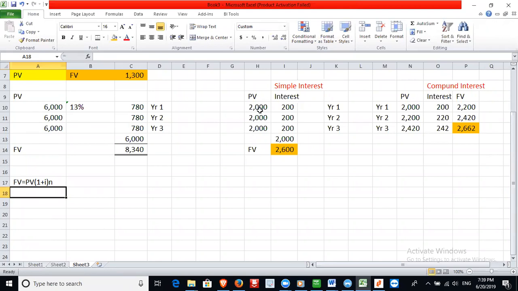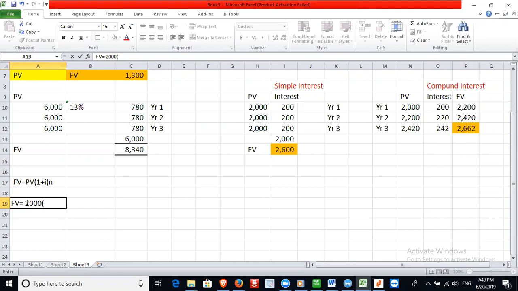Assuming this instance, what will be the future value of this 2000 after how many years? After 3 years. So to calculate this, we'll say future value is equal to the present value, which is 2000.